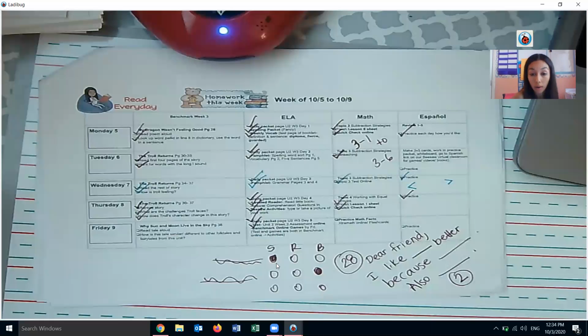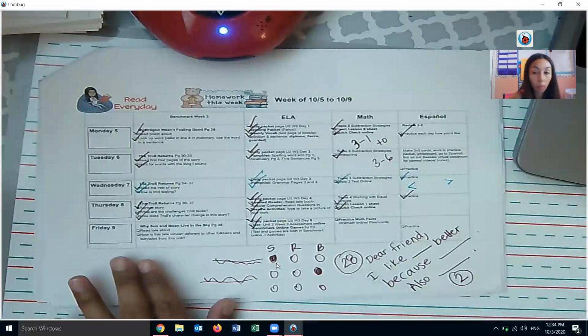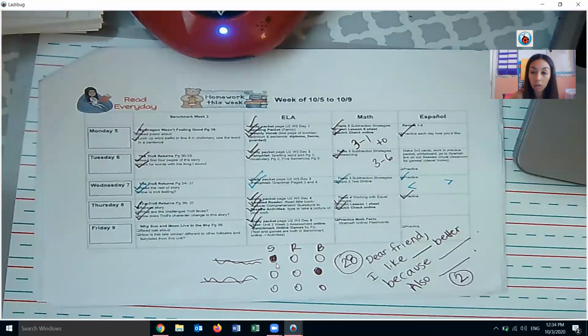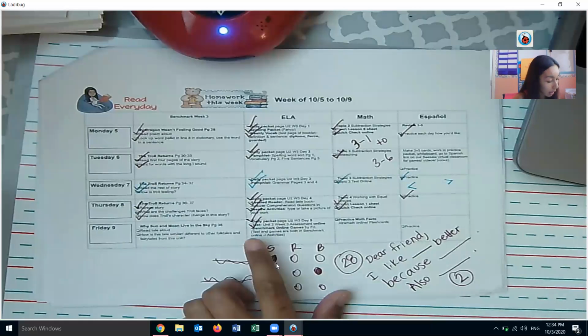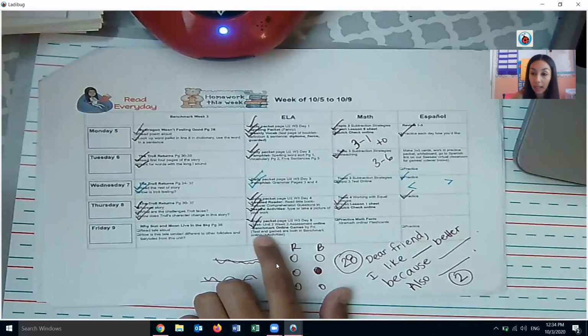This week is the long test, so take your time. You don't have a lot of extra things going on for homework today, so you should have a good amount of time to take it slow and do your very best. Your test, so that's today, and then also your online games completed by Friday.